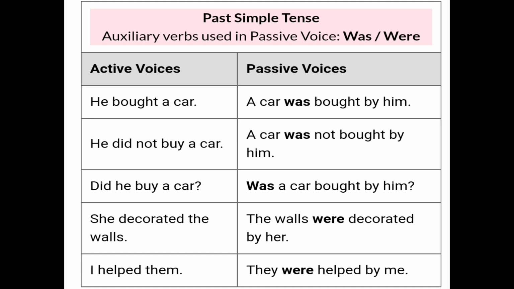I helped them. Now here, what is the subject? I. Then what is the verb given here? Helped. And what is the object given here? Them. So them becomes they, and with they we use were. So they were helped by me, and I becomes me. I hope you all understand the simple past tense.